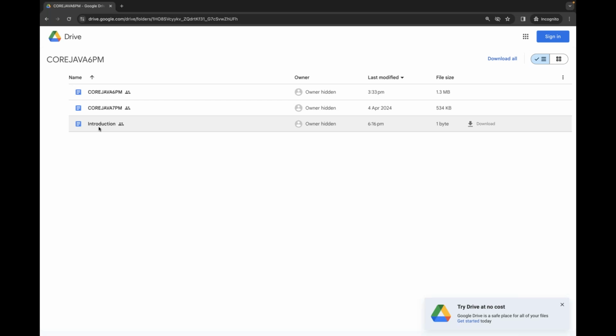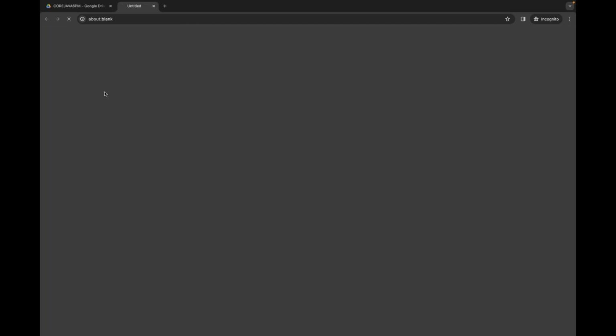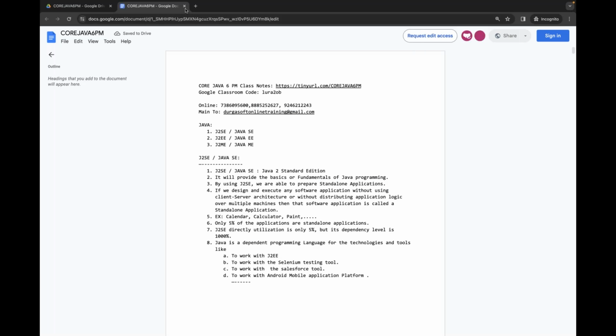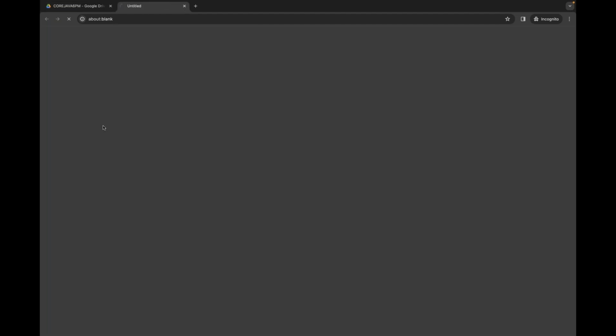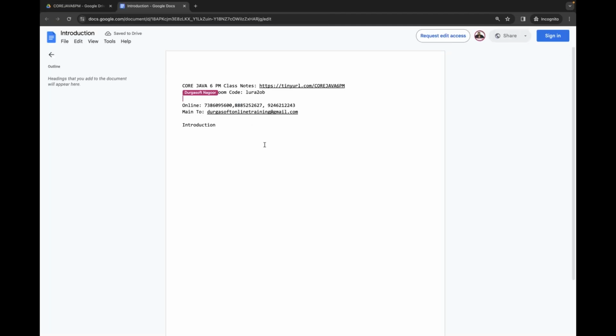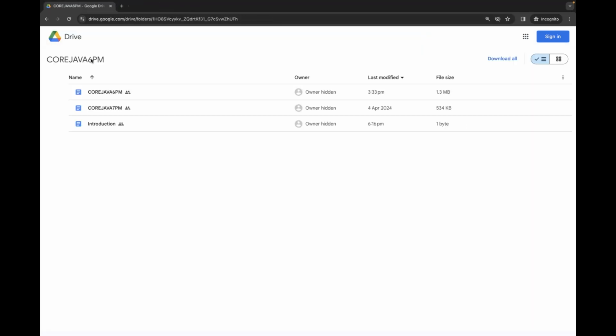Now here we have to use the introduction. This is the document I've given today. The notes I'm going to give in this one only. This other document is not required for you, it is different. We just have to open the introduction. The remaining two are not required. Just open the introduction document. If I open this introduction document, whatever data I type there, we can get it clearly. This is the purpose of this particular content.